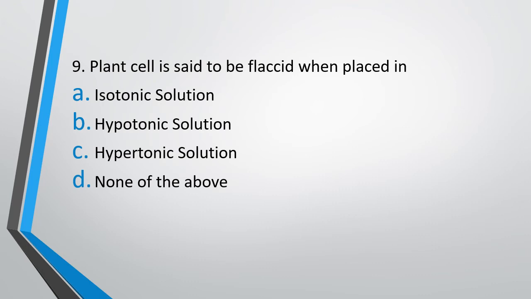Question 9. A plant cell is said to be flaccid when placed in: option A, isotonic solution; option B, hypotonic solution; option C, hypertonic solution; or option D, none of the above. The correct answer is isotonic solution. In a flaccid cell, the amount of water moving out and moving in is equal. So when a plant cell is placed in isotonic solution, it is said to be flaccid.